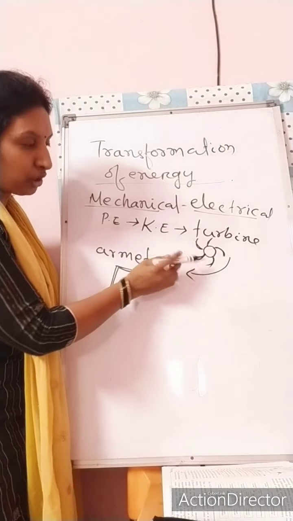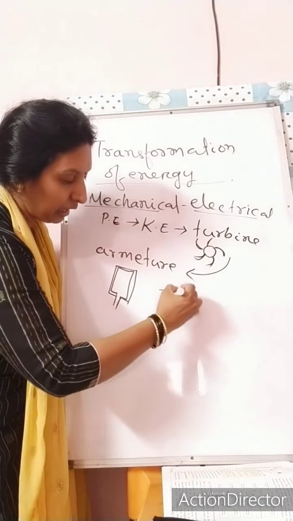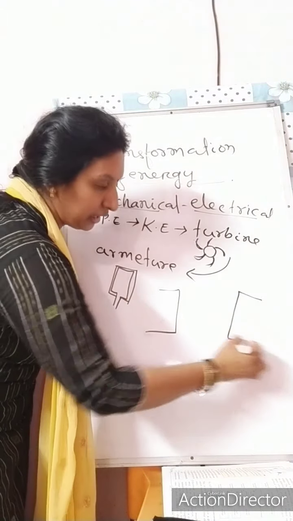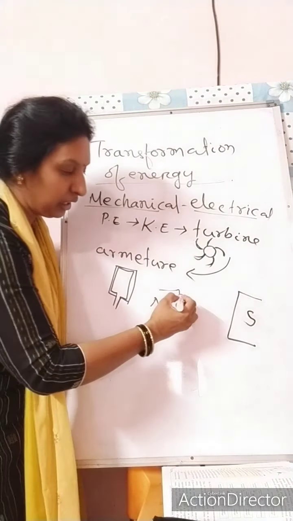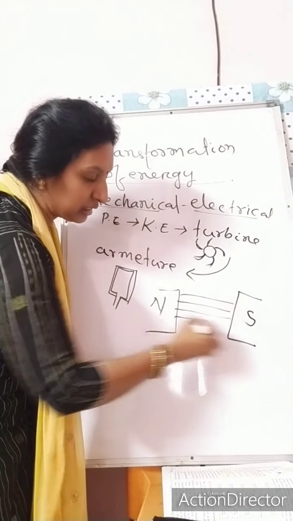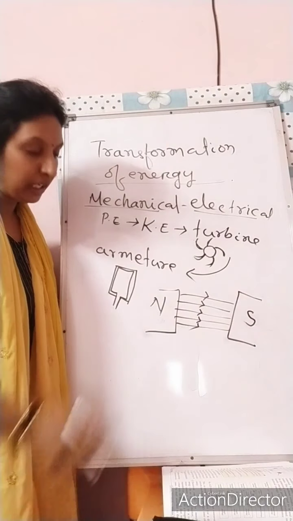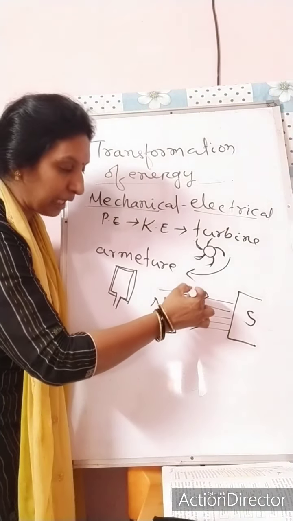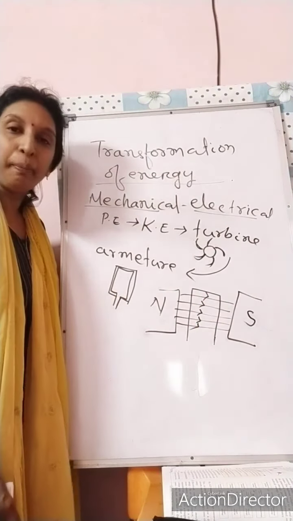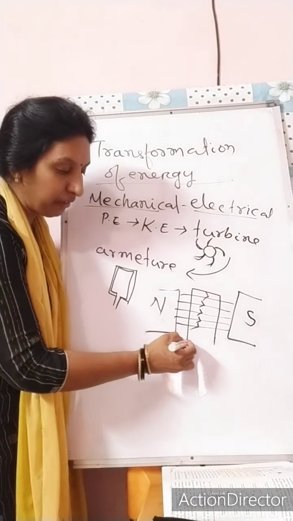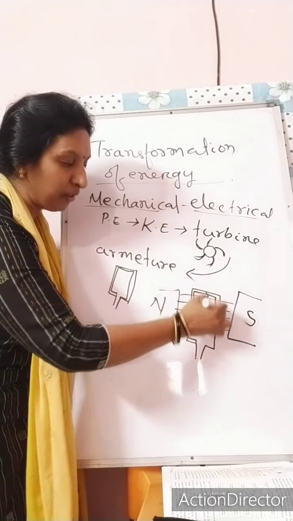So you know the turbine is connected to a wheel. Here a strong magnetic field is there with north pole and south pole in the opposite direction. In between this, the electric field is shown by parallel lines. In between the magnetic field, the armature is fitted here. Armature means a multiple number of wounded coils are given in a rectangular form.